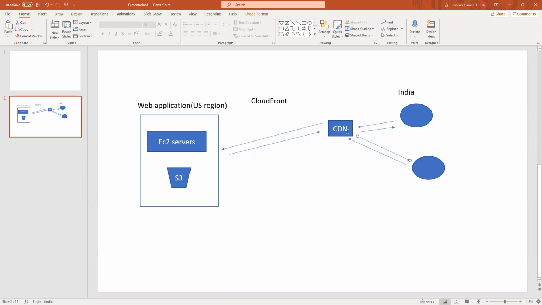Sorry, a content delivery network is a distributed one, and based on the origin of the traffic, it will assign the nearest CDN, and the CDN will cache the static data, and from there the next request will be served by the CDN but not from the server. Okay, clear? Any doubts? And in AWS, these content delivery networks are called CloudFront.